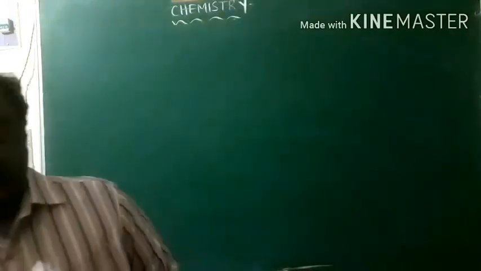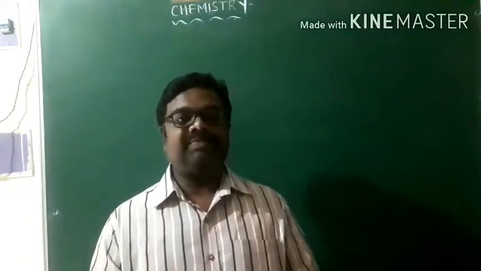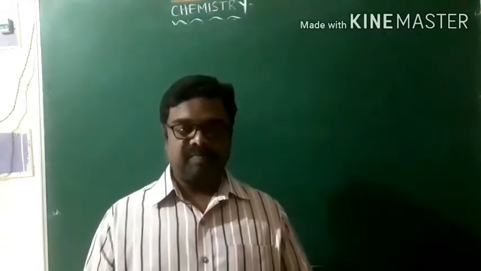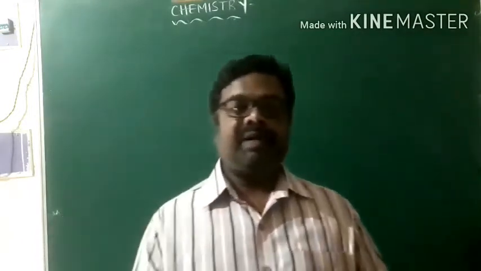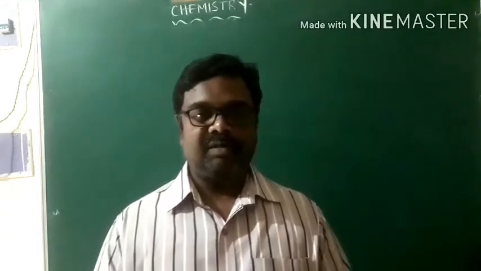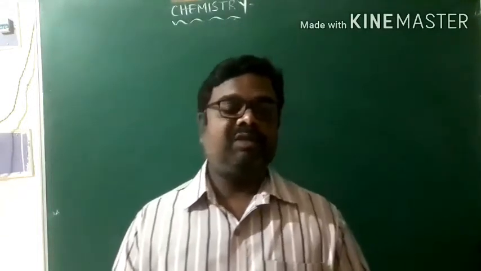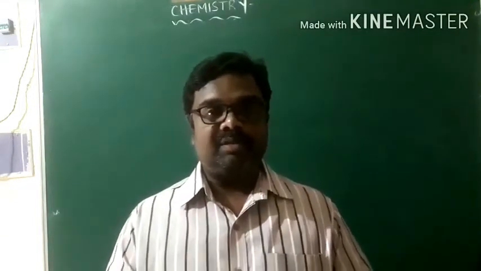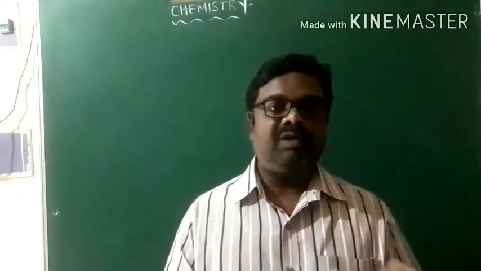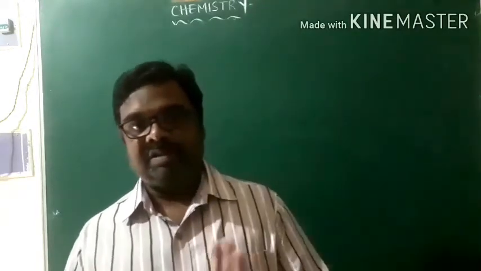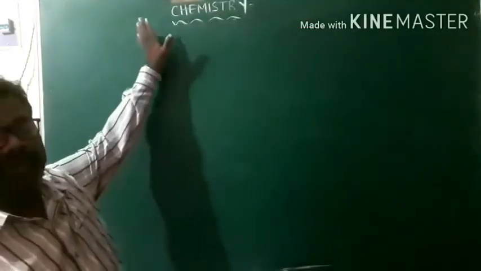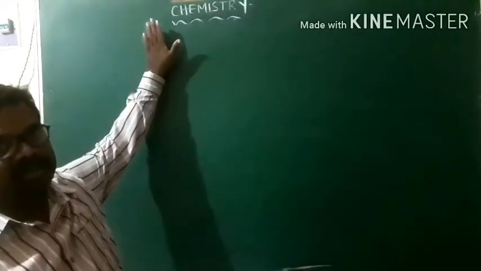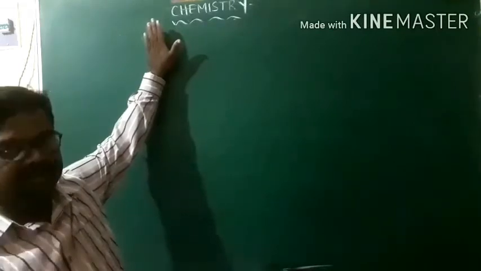In the second video, we were discussing the classification of crystalline solids. Based on the type of constituent particles and the type of attractive forces operating among them, crystalline solids are classified into molecular crystals, ionic crystals, and covalent crystals. In the previous video, we discussed the different types of molecular crystals, right?